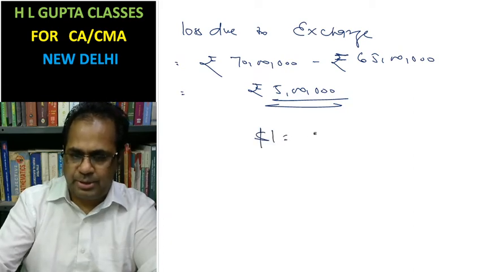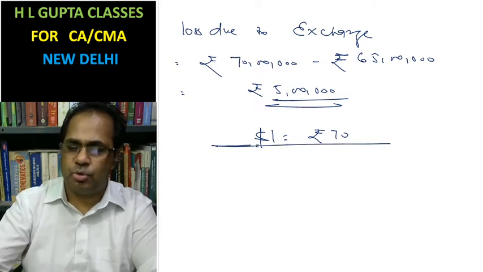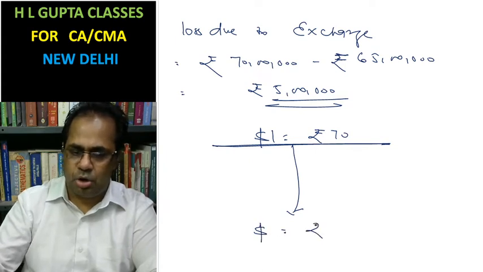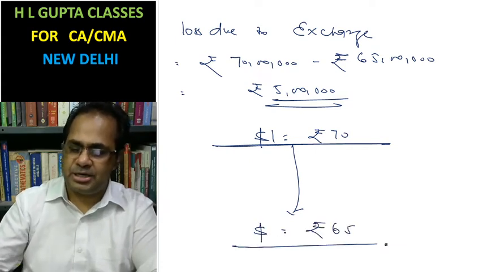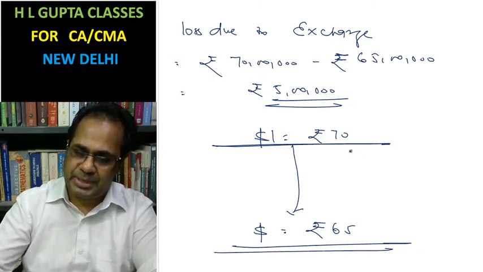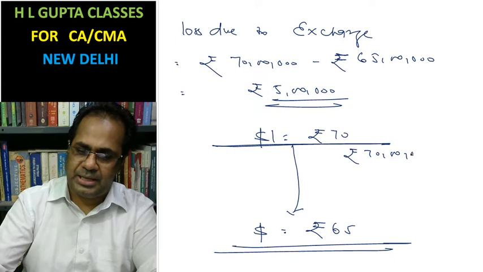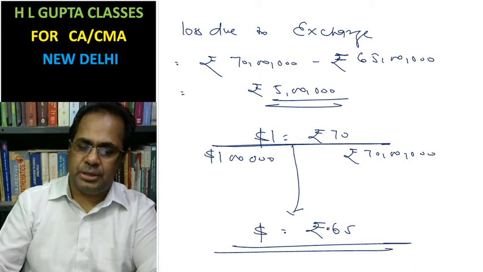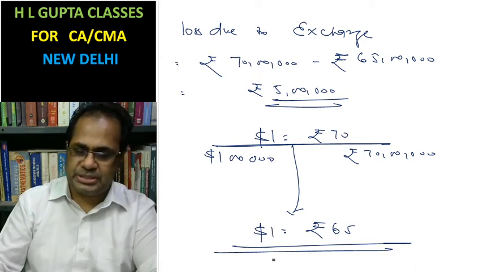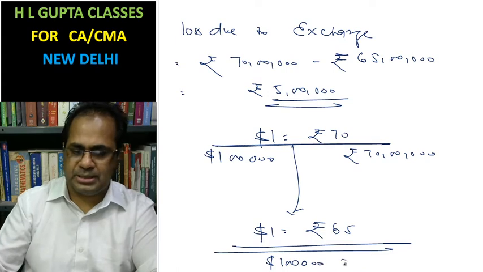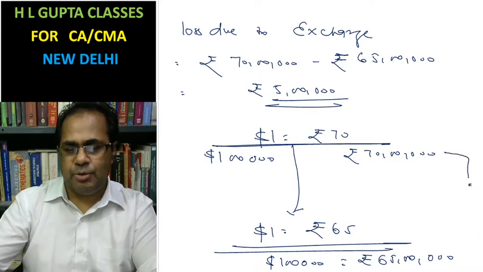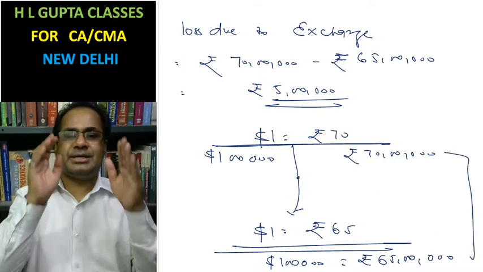The existing dollar exchange rate was 1 dollar equal to rupees 70, and you had exported goods at this rate. At the time of receiving, you received dollars at a different rate, and this is a risk. Your expectation was rupees 70 lakh in place of $1 lakh, but due to a change in the exchange rate, you received rupees 65 lakh in place of $1 lakh. So here you have a loss of rupees 5 lakh due to exchange of currency.